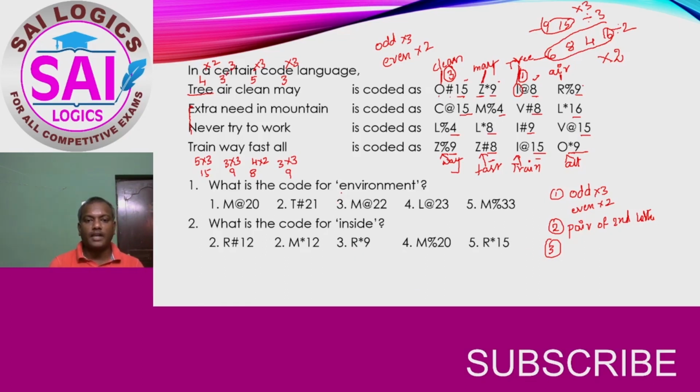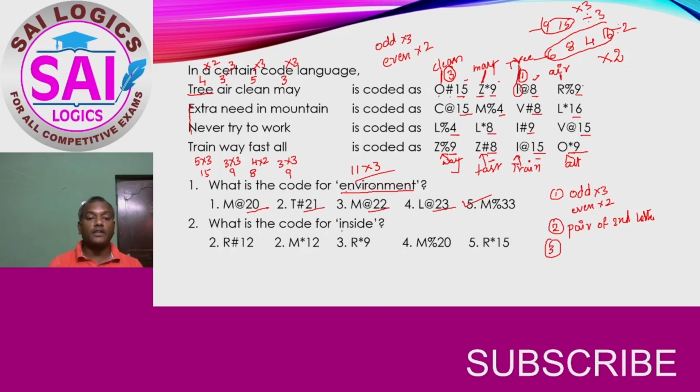What is the code for environment? Now see the count: 1, 2, 3, 4, 5, 6, 7, 8, 9, 10, 11. So this is an odd count. When an odd number has come, we have to multiply it with 3. So 11 3s are 33. If you can see, this is 20, 21, 22, 23 and 33. Only one option is there. Option number 5 is the answer. So here there is no need to check for the symbol. Likewise, after finding the answer, better you go to the next question.